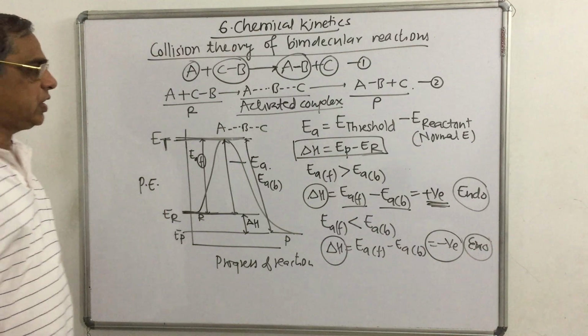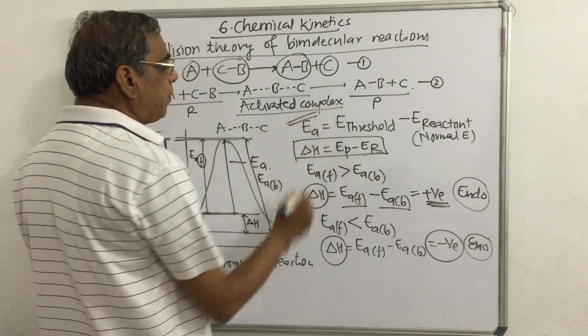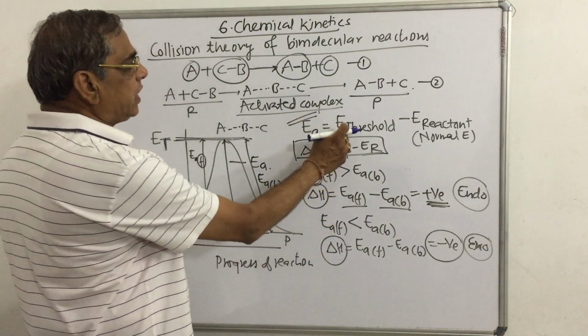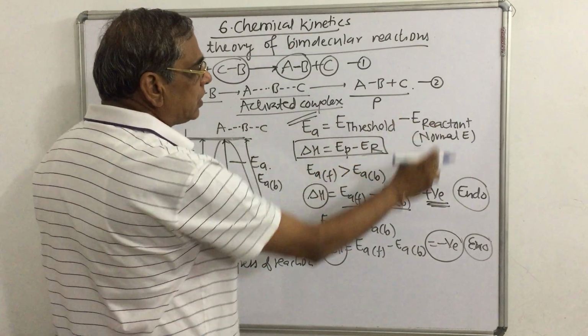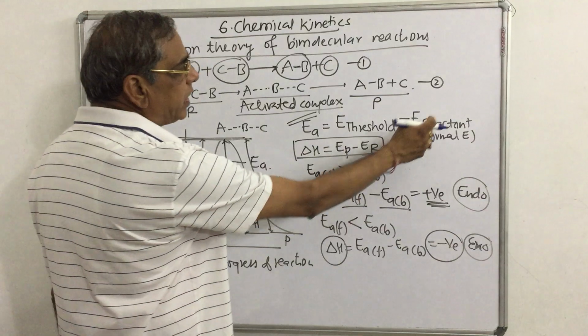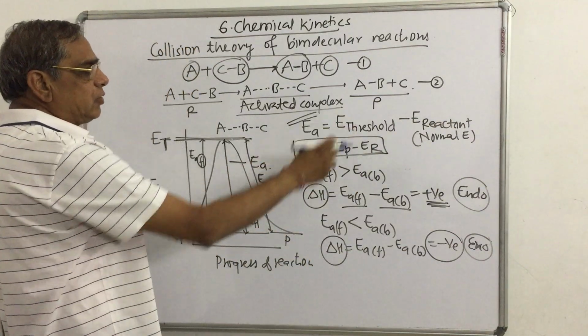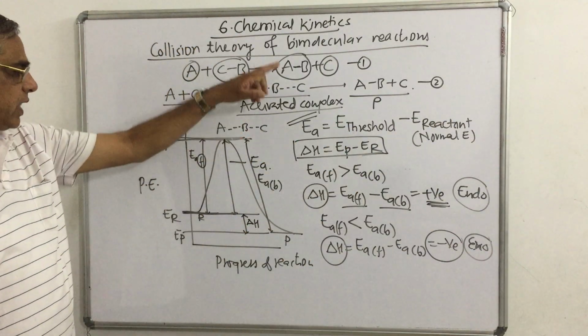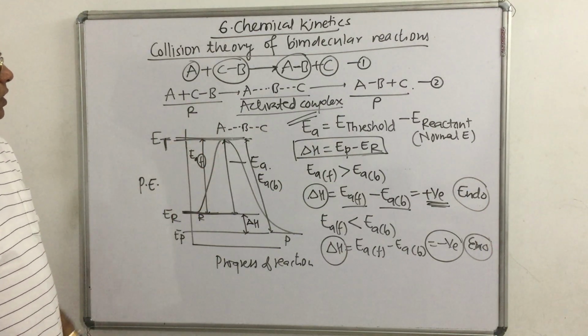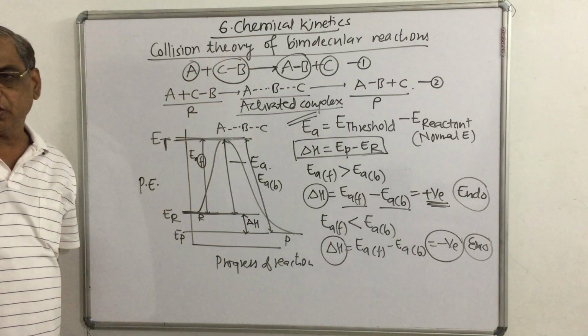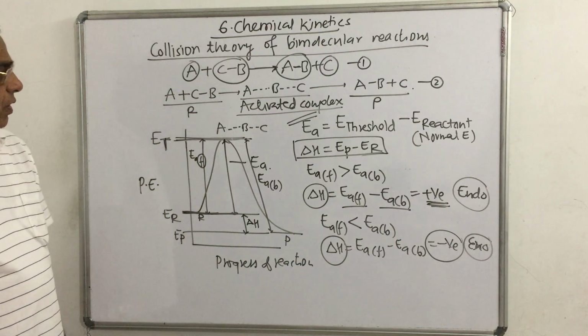So by using this you can calculate the energy of activation if the threshold energy is known, minus the normal energy of a reactant. By using this formula you can calculate the activation energy. तो ये हो गया about the collision theory of bimolecular reaction. Okay.